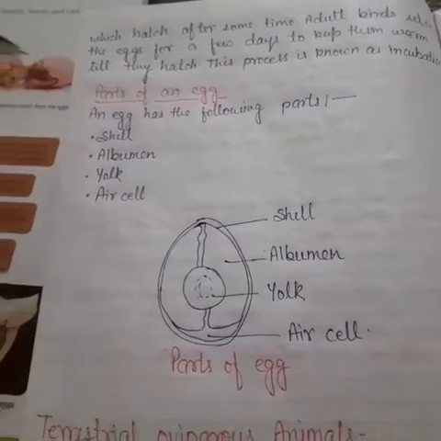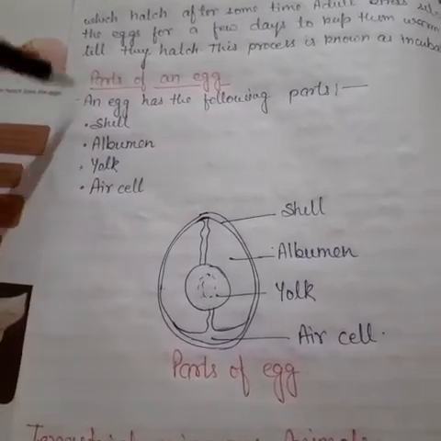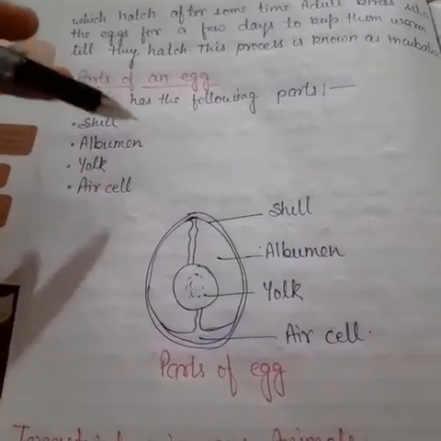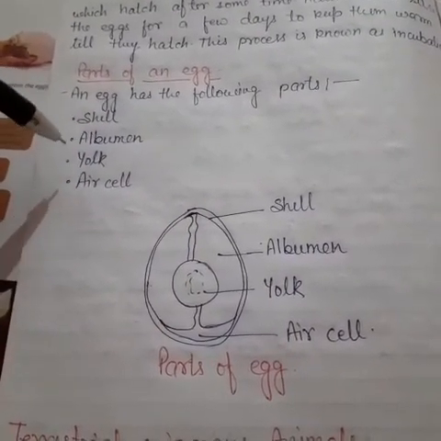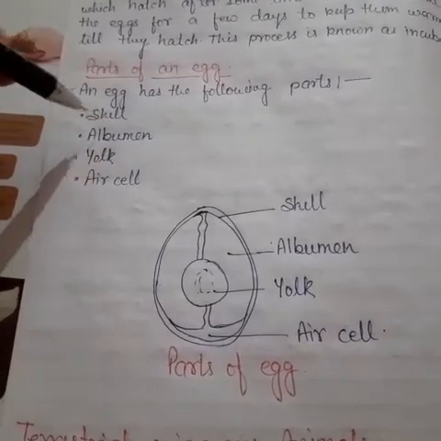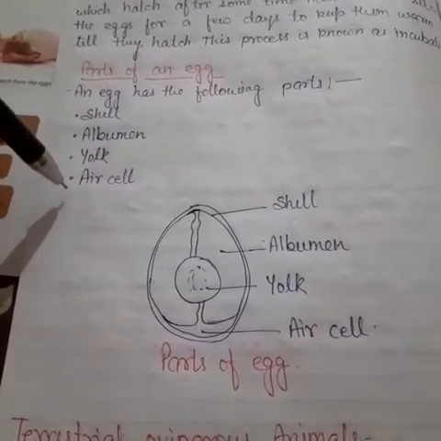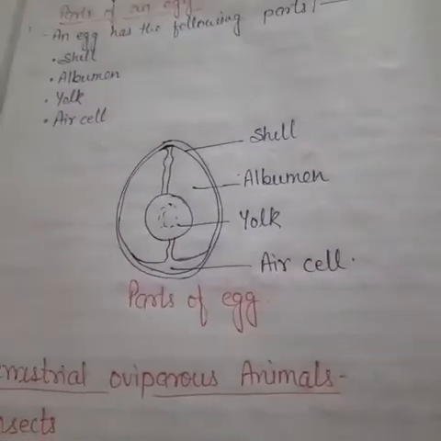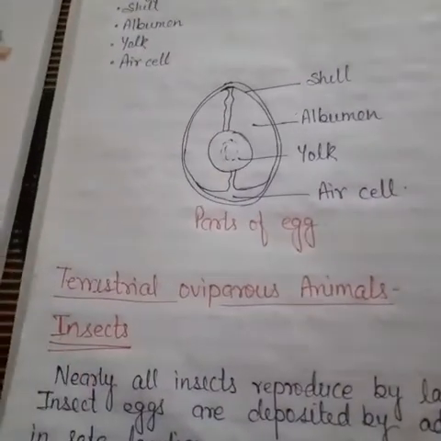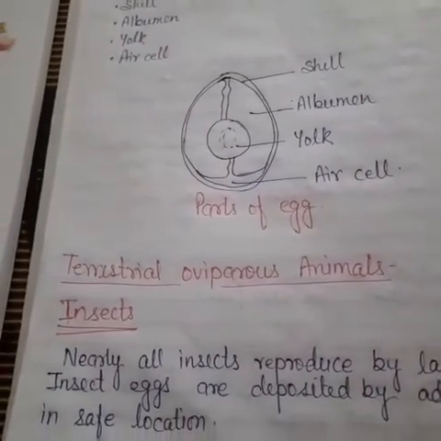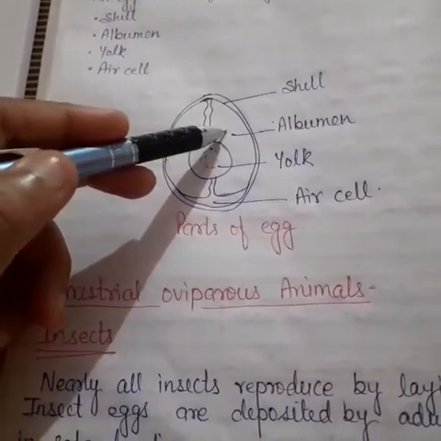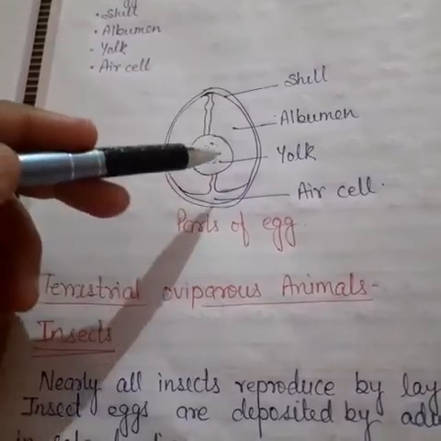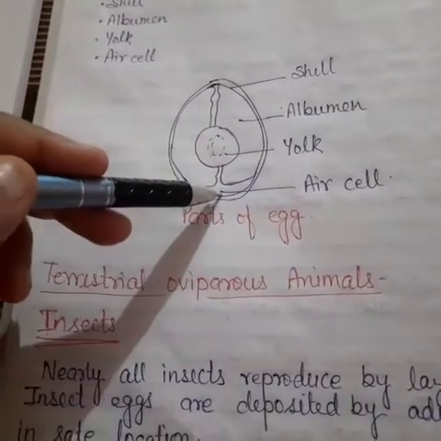And here are the parts of an egg. An egg has the following parts. First is the shell, second is the albumen, and then the yolk and the air cell. Here I have drawn the structure of the parts of an egg. This one is the shell, this is the albumen, this one is the yolk, and here the air cell.